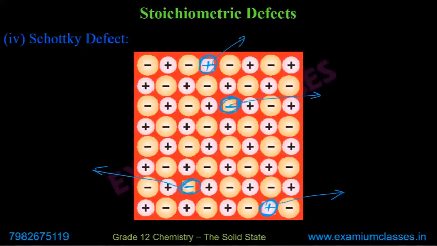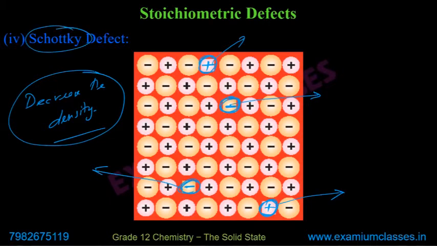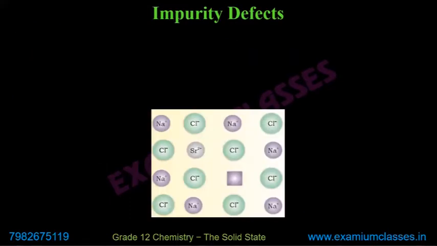But suppose we are talking about it is not NaCl. And remember, this will decrease the density. So the only difference between vacancy defect and Schottky defect is that in case of vacancy defect, one atom can go out. But in case of Schottky defect, if one cation goes out, one anion will go out, or equivalent will go out. So if equivalent will go out, then we talk about the impurity defect.